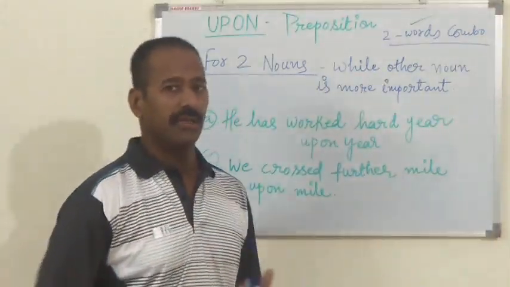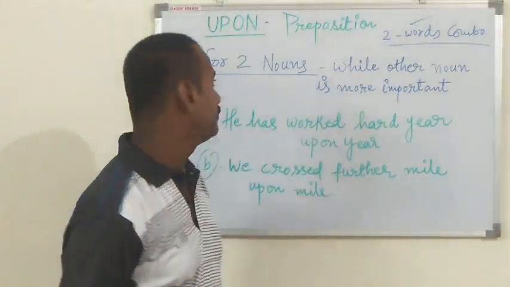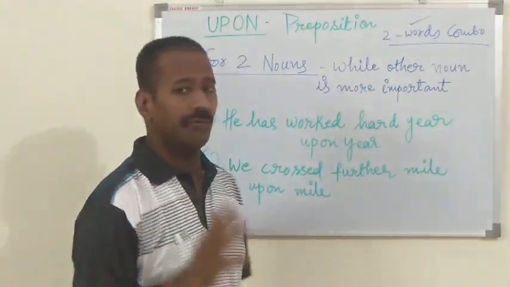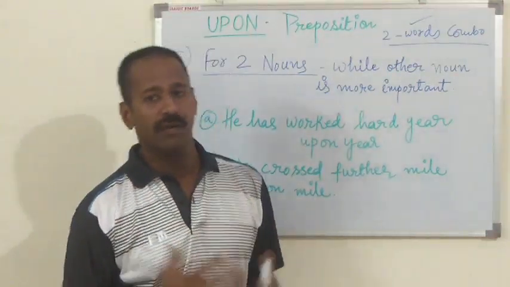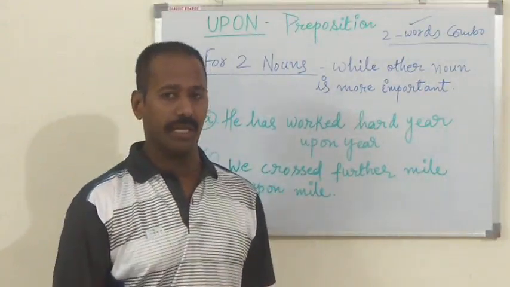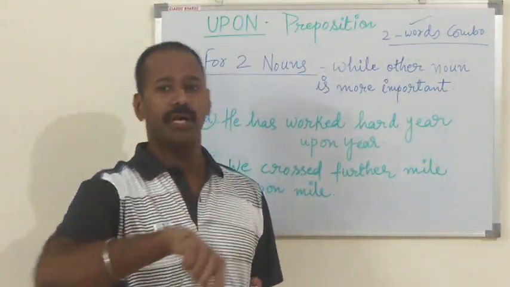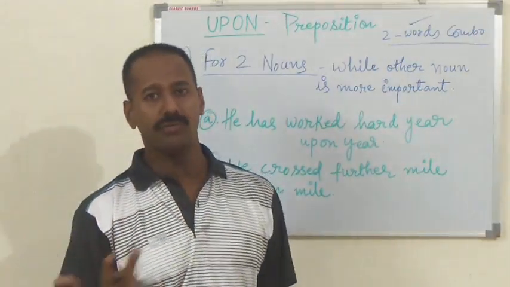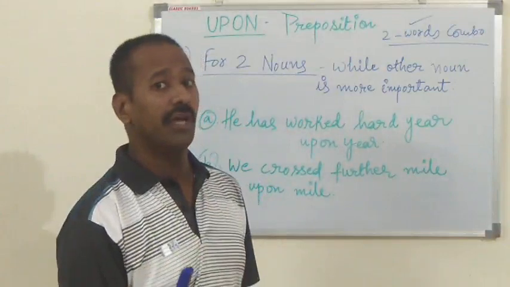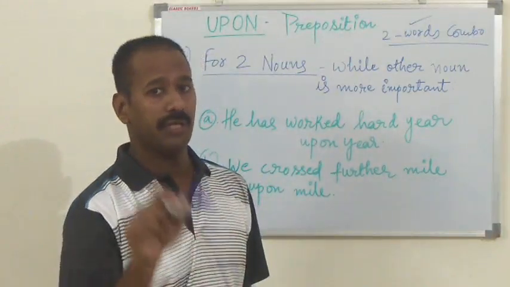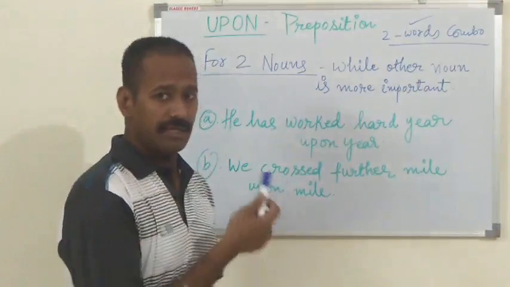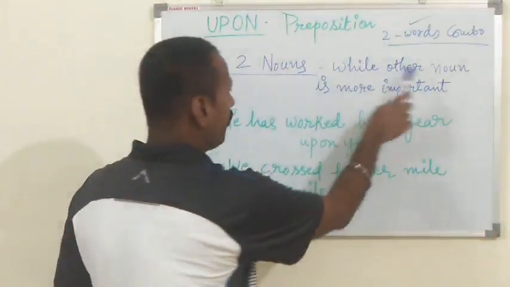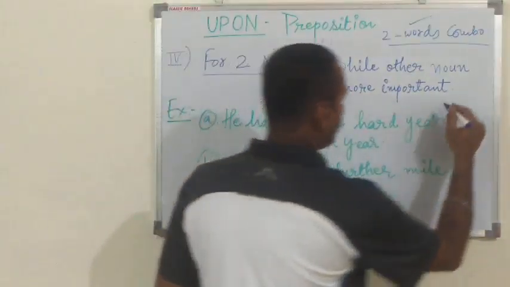Now we will see the use of the preposition upon when a sentence has two nouns, and the second noun is more important than the first one. In that type of sentence, we have to use upon. Let's have a look at these examples.